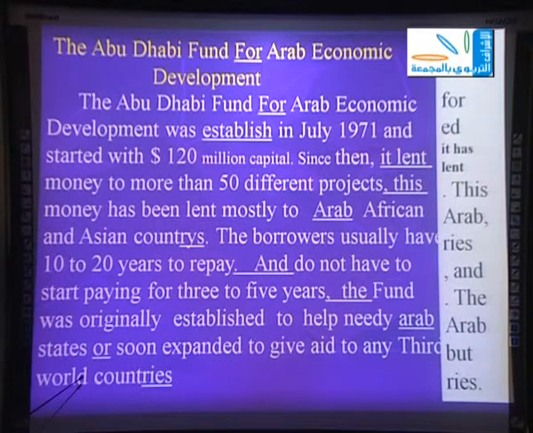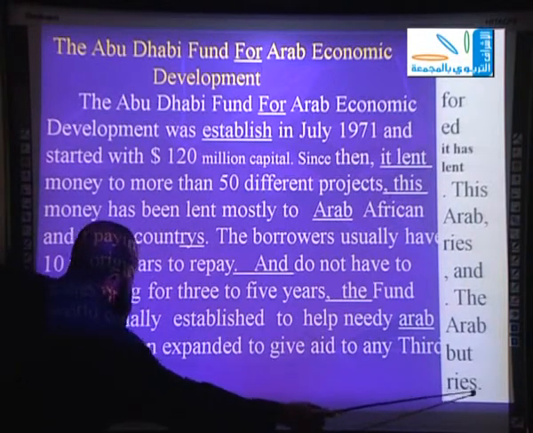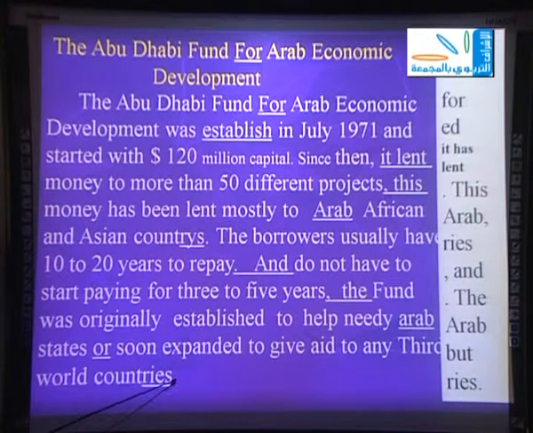The last mistake of our paragraph here is world countries. There should be a full stop here after countries because it is the end of the sentence. So we should put full stop after countries. So the correction here is full stop after countries. It is the last mistake of our paragraph here.